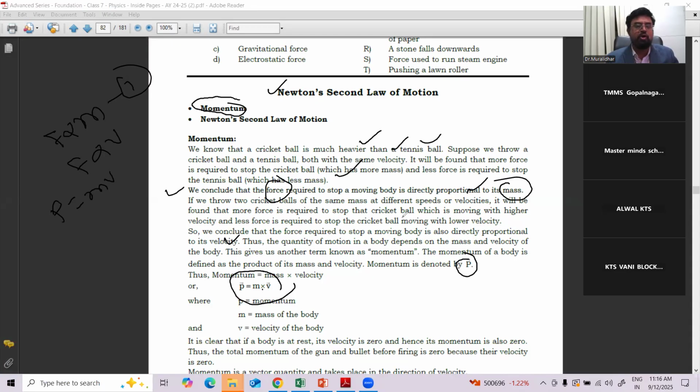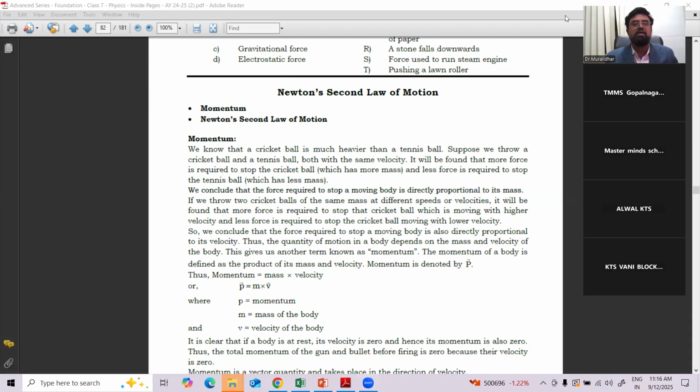Where M is the mass of the body and V is the velocity of the body. So the applied force will create momentum in a body. This momentum is responsible for Newton's second law. That's why Newton's second law is also called the law of momentum. Momentum is nothing but the product of mass and velocity.